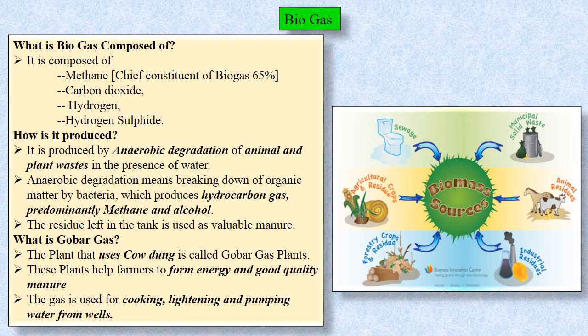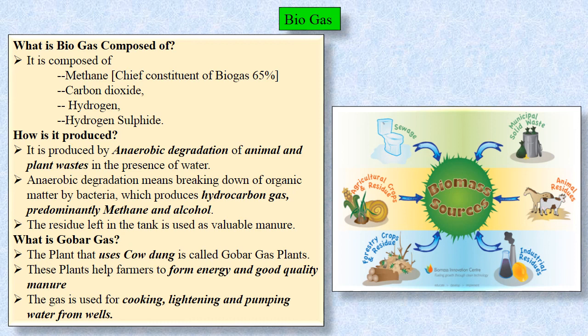This gas is used for cooking, lighting, and pumping water from the well. There are two benefits of gobar gas for the farmer: the farmer will get energy in the form of fuel, and the farmer will get good quality manure also.